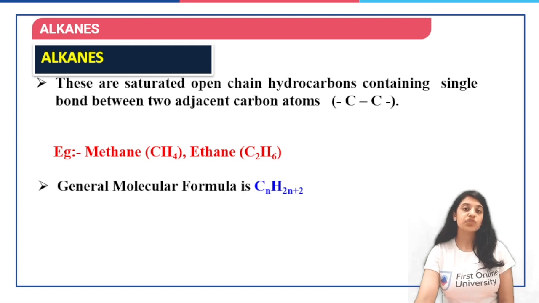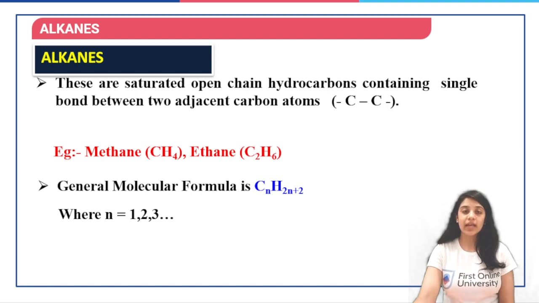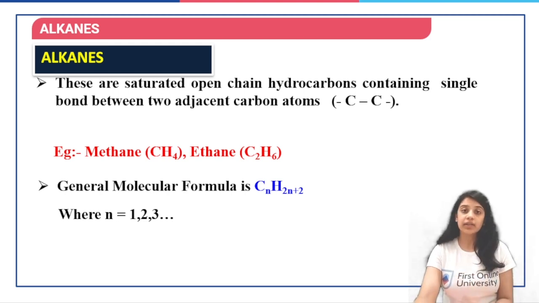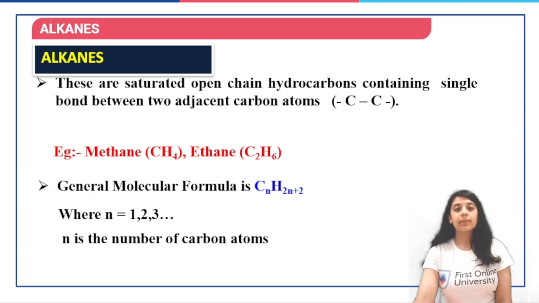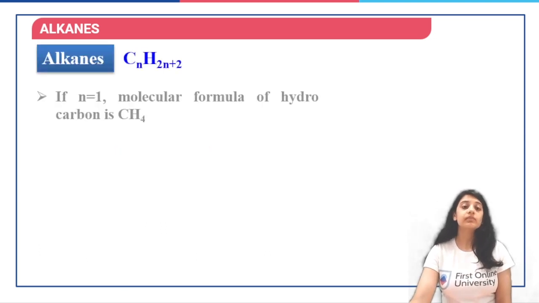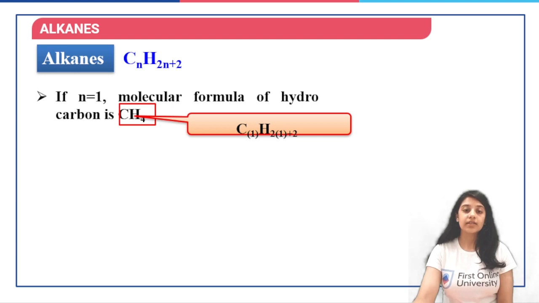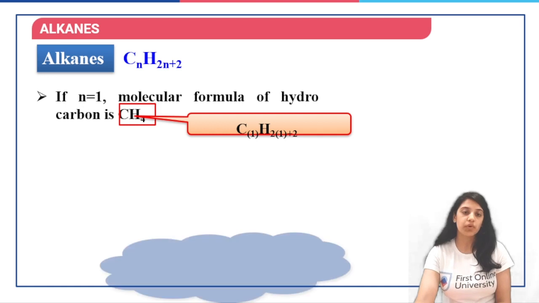Now, alkanes have the general formula CnH2n plus 2, where n starts from 1, 2, 3, and can go on up to as much as 20 or 40, like that, where n is the number of carbon atoms. Now, if n is equals to 1, the molecular formula of hydrocarbon is CH4, which is methane. That is C, n is 1, H2n plus 2. n is again 1, so you calculate, H turns out to be 2 into 1 plus 2, that is 2 plus 2, which is 4.